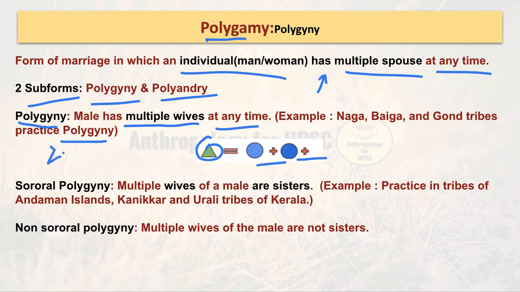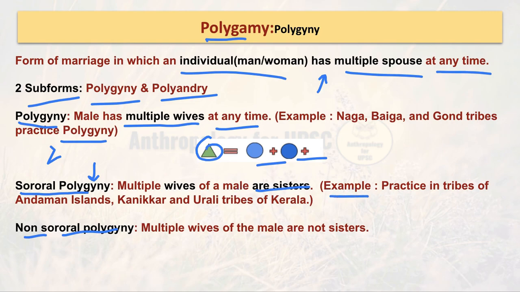There are two forms of polygyny: sororal polygyny and non-sororal polygyny. In sororal polygyny, the practice is again polygyny, but the wives are sisters. So they are related to each other, and they are sisters.